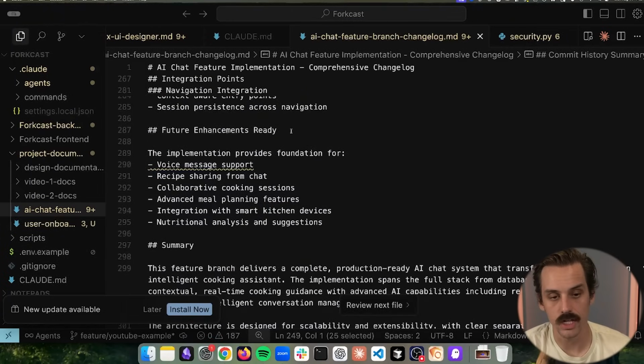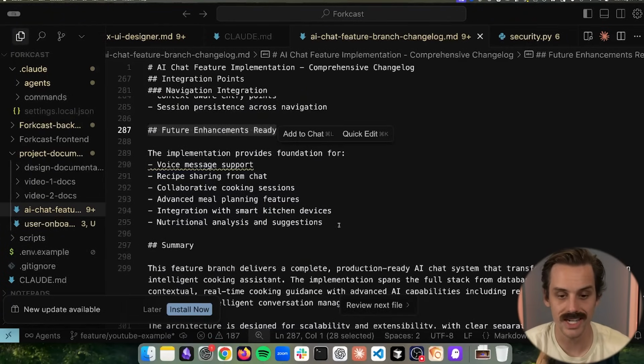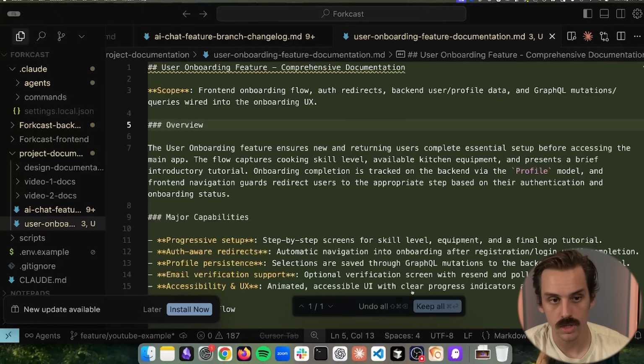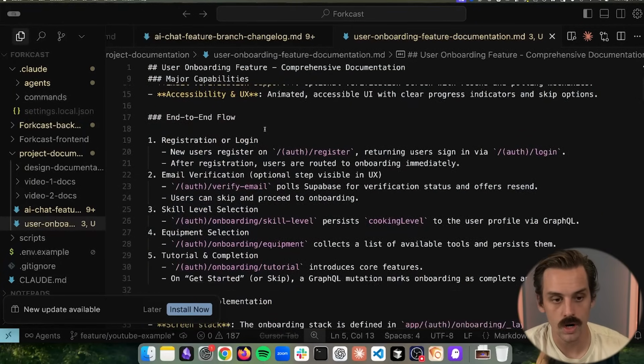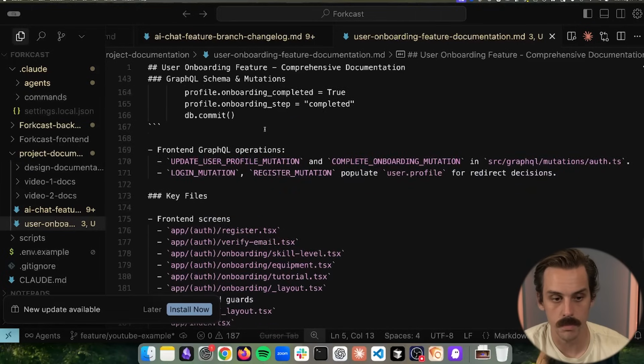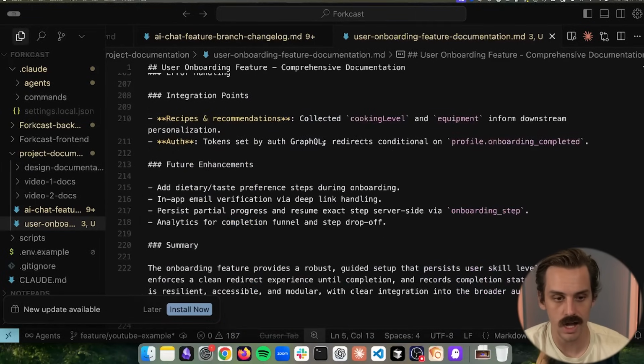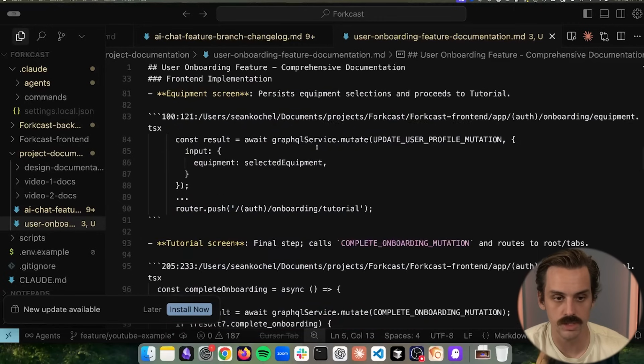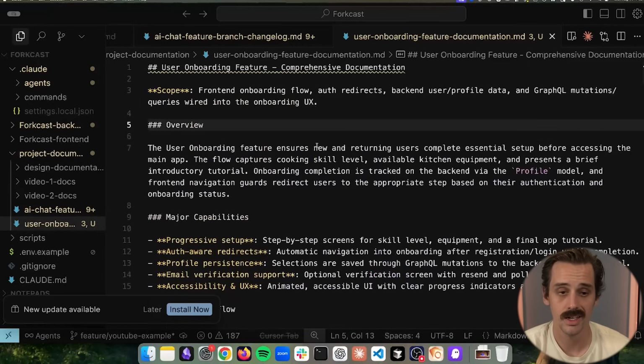And now you can have it include a section in here, which the old version did, which says what has not yet been hooked up. What did we intend to build that's meant to be in the app that's not actually hooked into the service it was intended for yet. So now we can see we got a similar level of documentation for our user onboarding flow, okay? Now this is a different model. This is using GPT-5 because I thought, why not just use that right now? It's obviously not as in-depth, but hey, this isn't a video about the shortcomings of GPT-5.